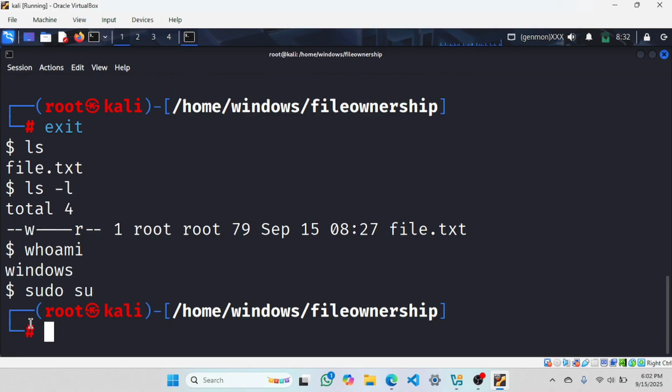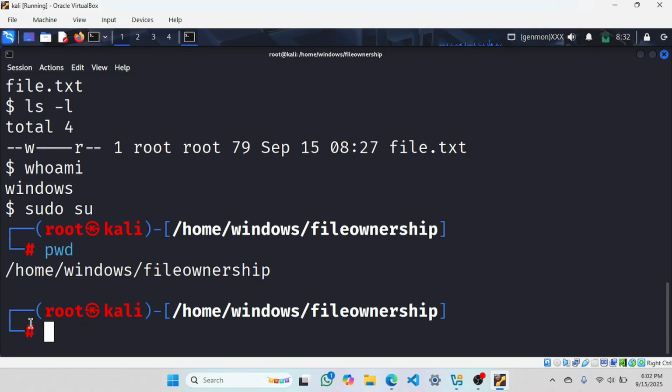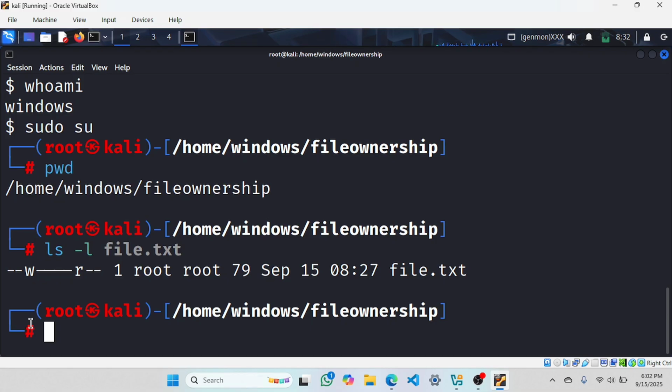Again, I will go to permission. While I am in pwd, you can check. What I am going to do here, I am going to change the ownership. We are trying to change ownership for this file. The owner of this file is root. How to do that? Using a command that is called CHOWN. Right? CHOWN.